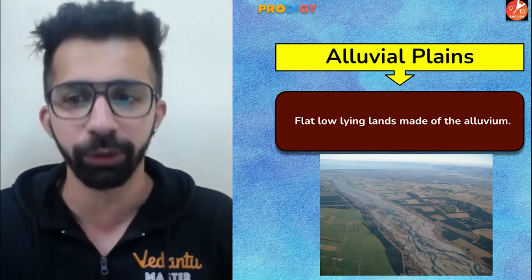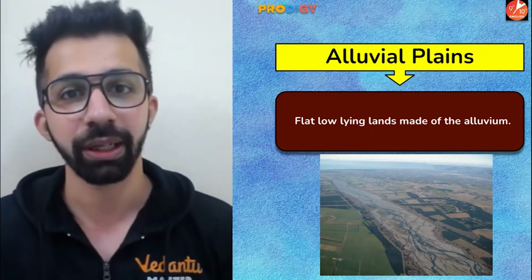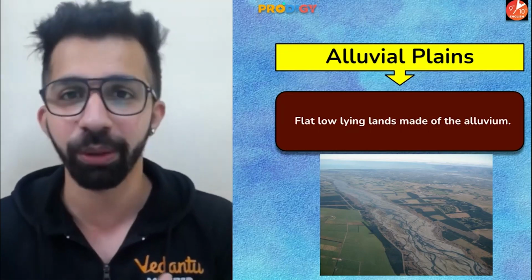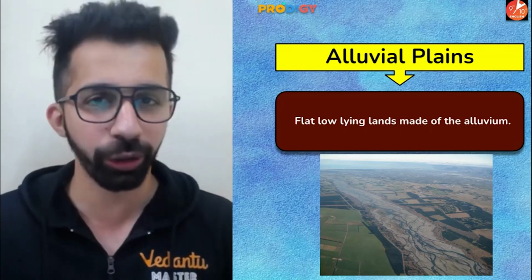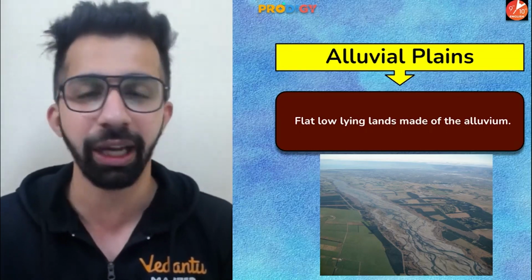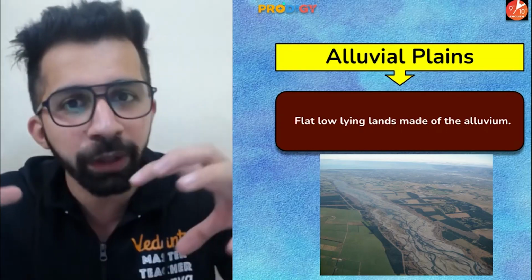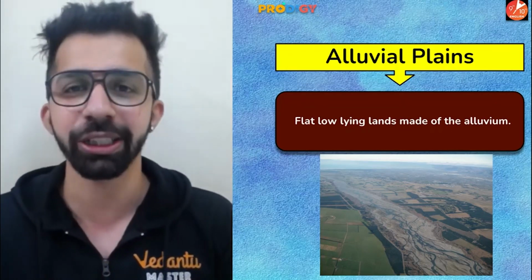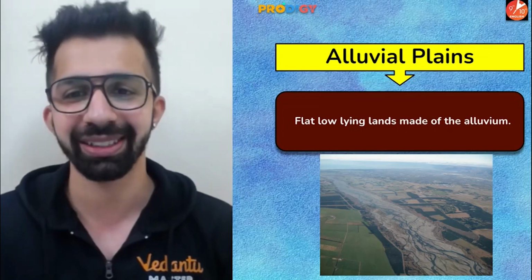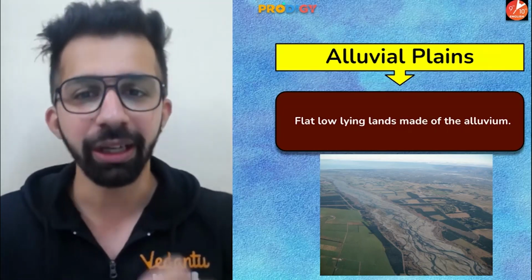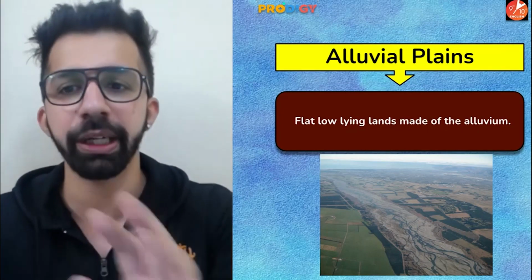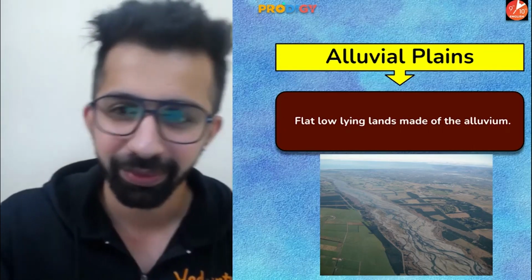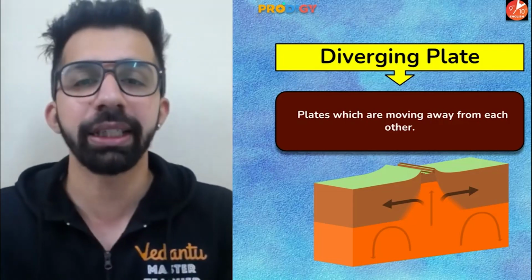It gives rise to formation of alluvial plains, like in north of India, River Ganga, River Indus, River Brahmaputra carry a lot of alluvium with them, and they have deposited the alluvium in the North Indian plain, like Punjab, Haryana, Uttar Pradesh, Bihar, so on and so forth. So what are alluvial plains? Flat, low-lying lands made up of alluvium. Cool, simple.